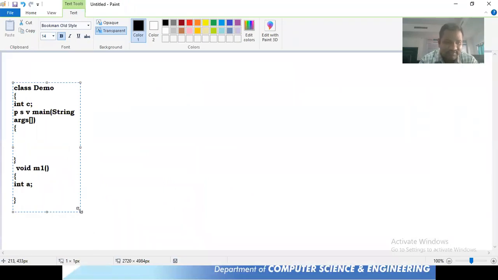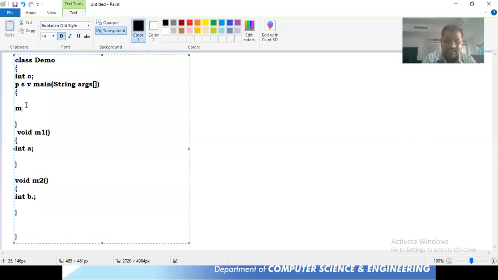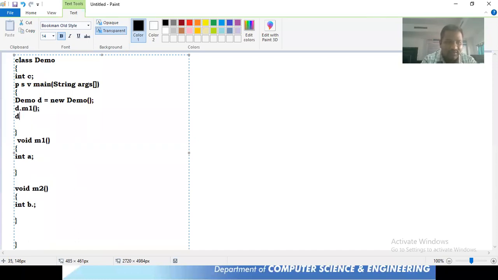String args. And from this main method, I'm calling the M1 method. Now what happens is immediately control goes to M1. Immediately I'm creating some object, Demo d is equal to new Demo. After creating an object, with respect to that object, I'm calling this M1 method, d.M1. And after that, I'm going to call the d.M2 method.